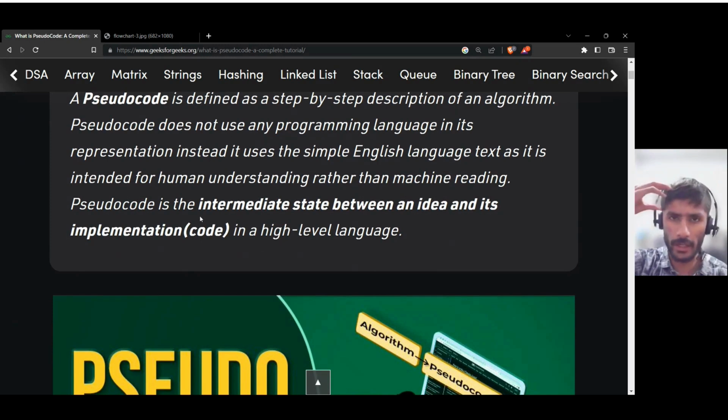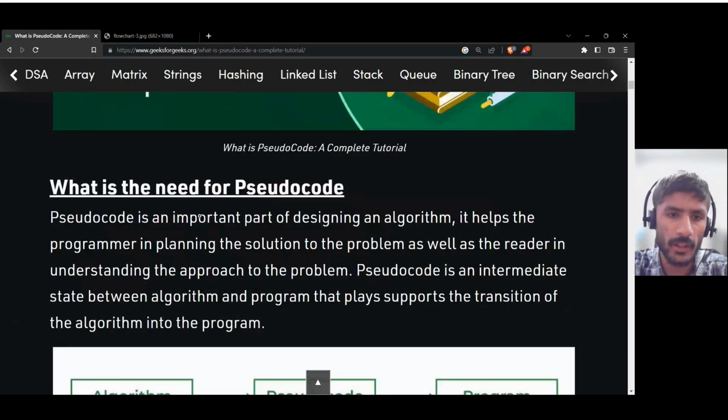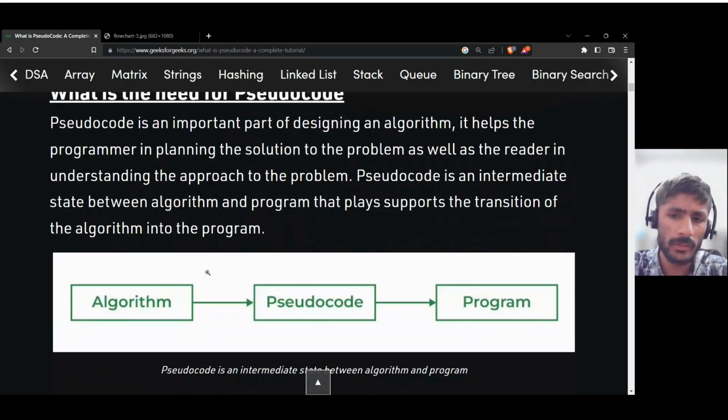When you have an idea in your head and you have to write code, the middle ground between them is pseudocode, in a high level language. Now, what is a high level language? I will tell you after some time in the course. Now, what is the need of it?